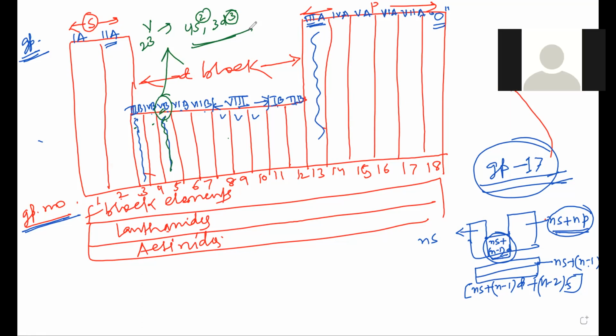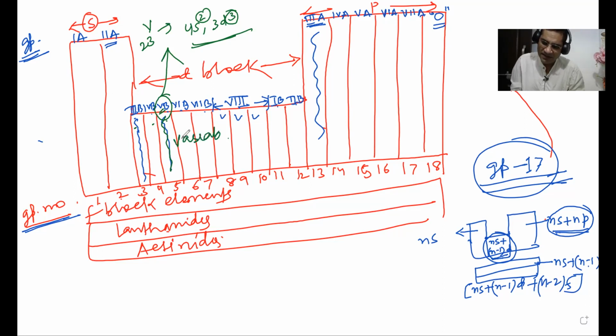Yes, sir. Why did I write this table? Because I was about to discuss variable valency. As I told you yesterday, D block elements show variable valency. Why do they show variable valency?